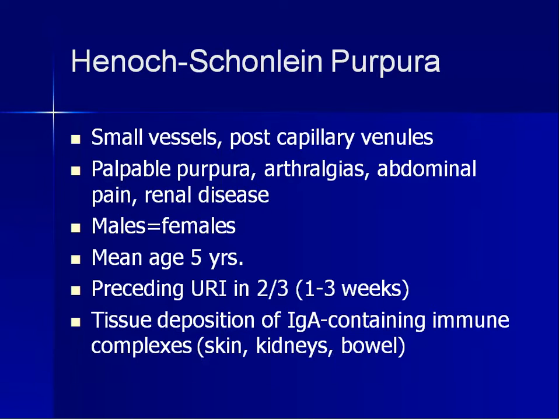So a small child between 5 to 10 years is brought to you with complaints of purpura, pains, and abdominal pain. If he has any previous complaints, then you can suspect Henoch-Schonlein purpura, and most commonly it's due to the IgA deposition of immune complexes in skin, kidney, and bowel. So the deposition in the skin leads to purpura, in the kidneys leads to renal disorders, and in the bowel leads to abdominal pain.